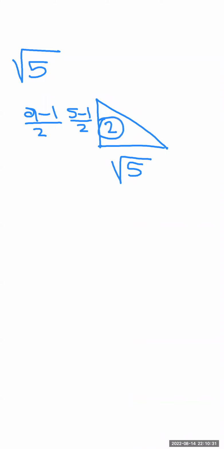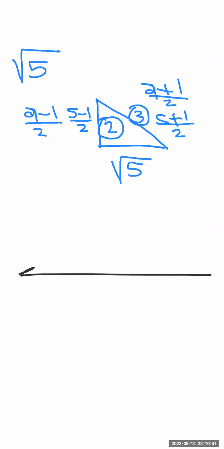This one, a plus 1 over 2. So 5 plus 1 over 2, so 6 over 2 means 3. Now, I got the two numbers. Number line: 0, 1, 2, 3, -1, -2. Now, guys, I want to represent square root of 5. So start from the point 0.